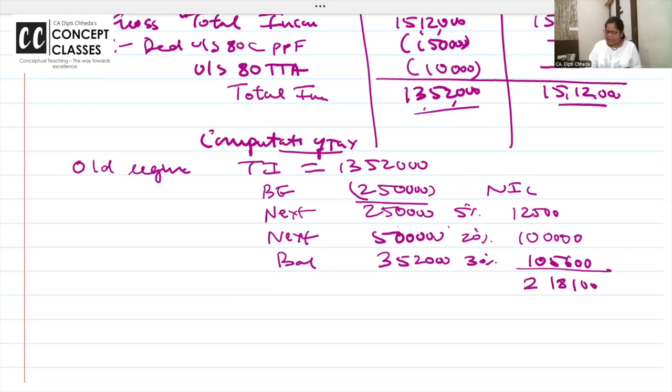Two lakh 18. There's no surcharge because income has not exceeded 50 lakhs. So what will be the health and education cess? You have to write 3 hours of the paper, with 15 minutes of reading time. So make sure you do writing practice. Ma'am, I will check everything quickly, don't do this.